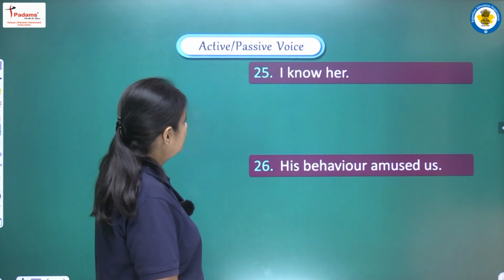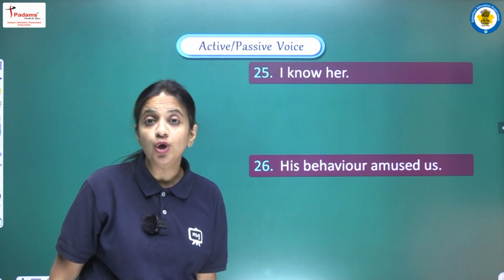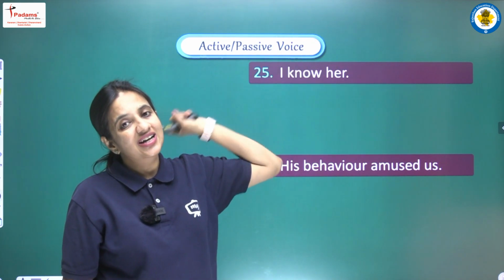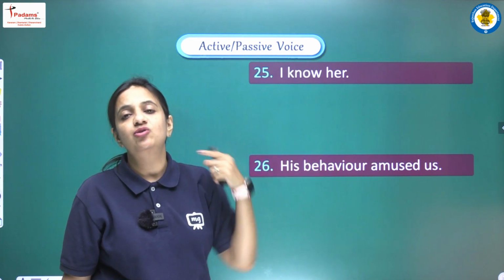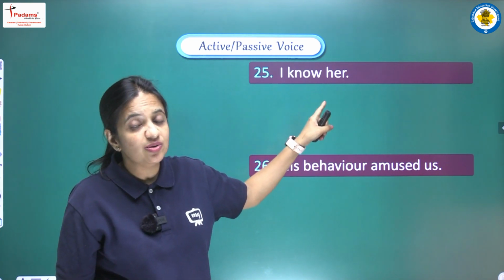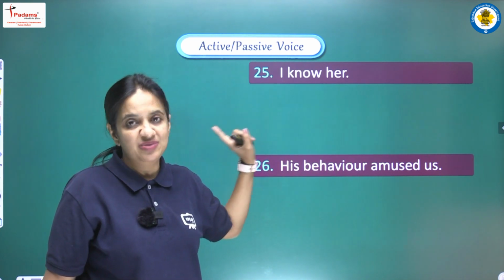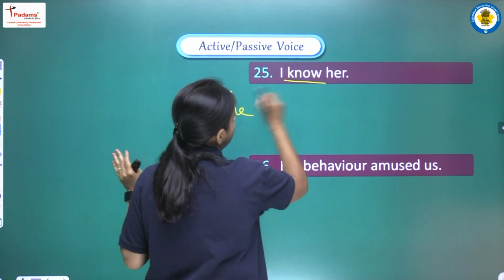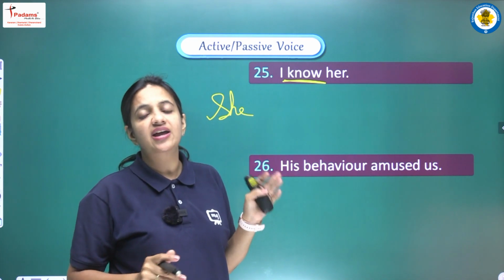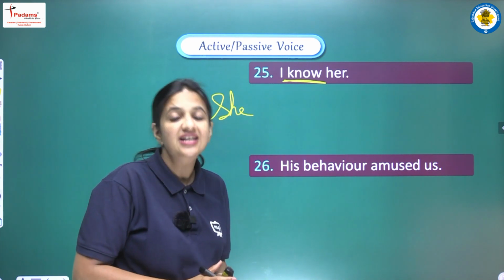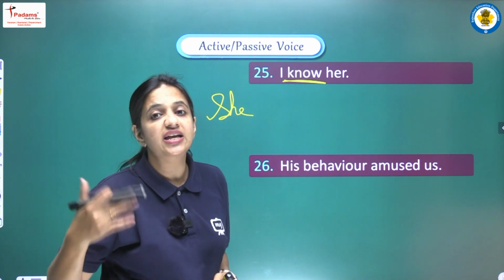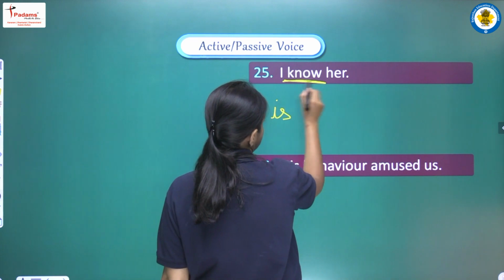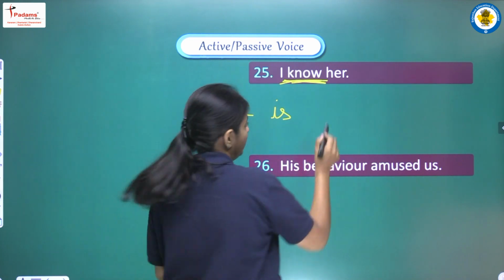Okay, next sentence, I know her. So here what is the object? Object is her. So her, because it's the pronoun, so we have to change the case from objective case to subjective case. So subjective case of her, it will be she. No, it is first form. So now here we are having present simple tense. So according to that, we have to use is, are or am. So for she, we will write is, she is. Now third form of know, it will be known.